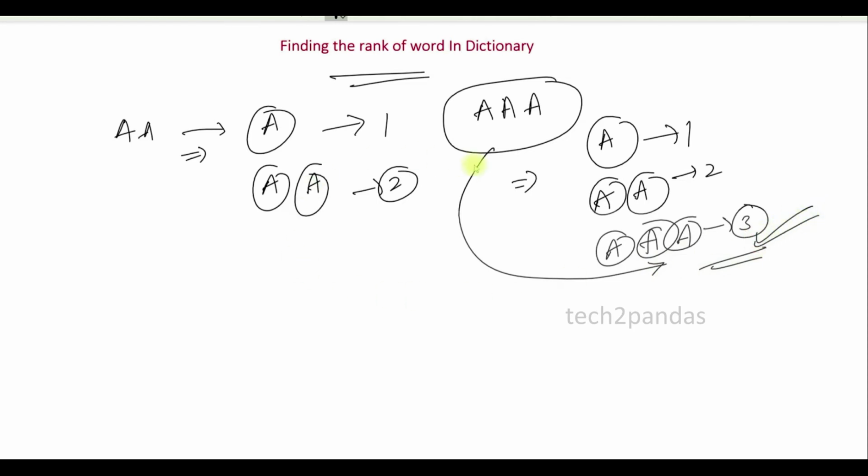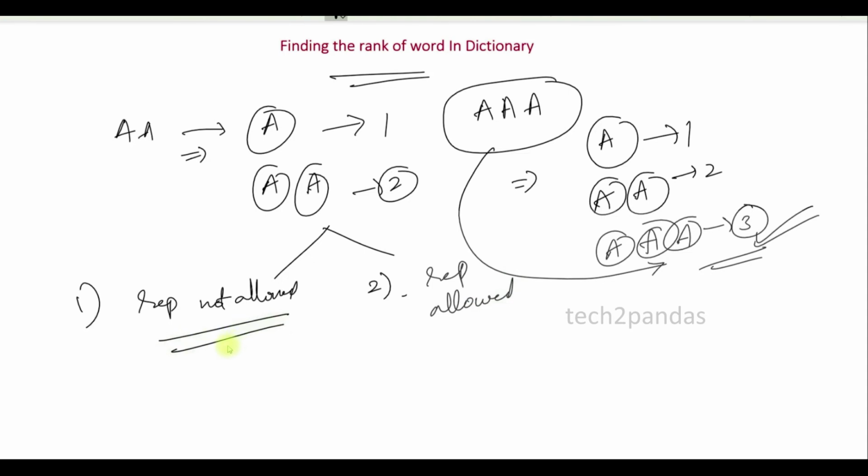So how to find this kind of word ranking when the word is very big? There are 2 conditions. One case is where repetition is not allowed in the word. The second case is where repetition is allowed. So how to handle when repetition is not allowed, and how to handle when repetition is allowed? Let's see.